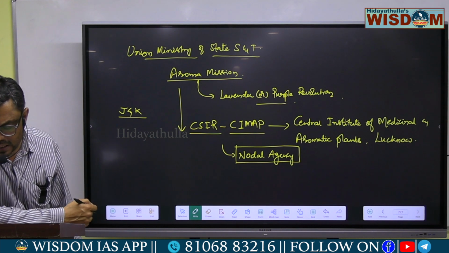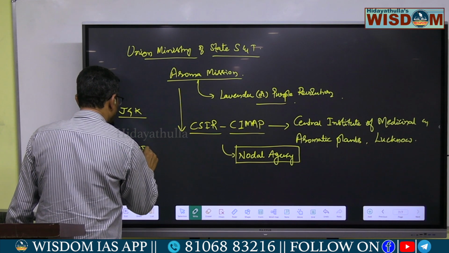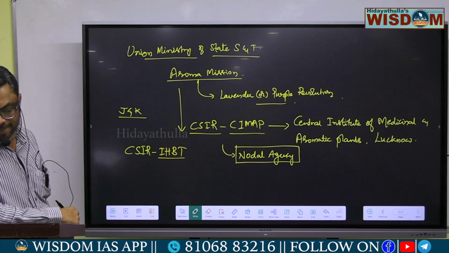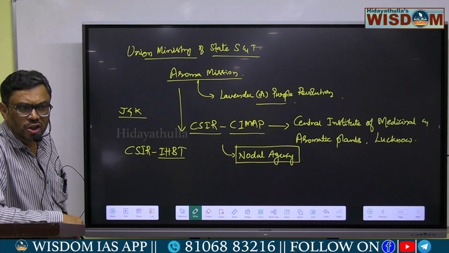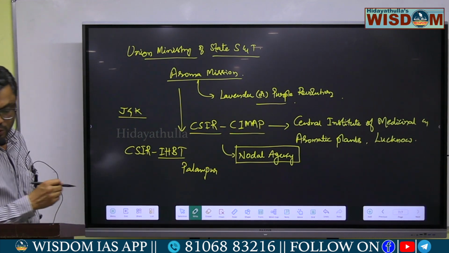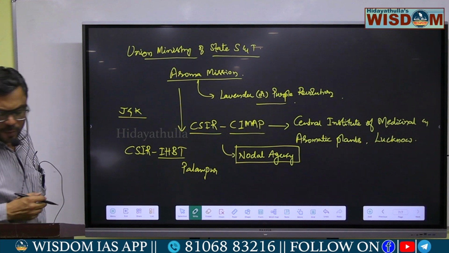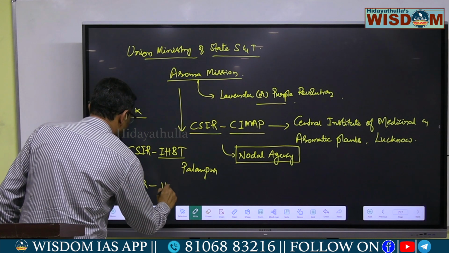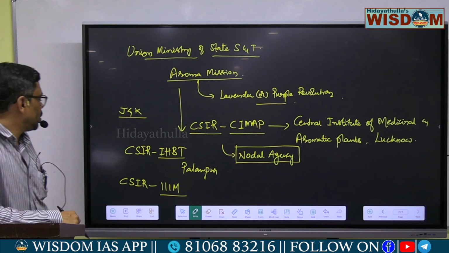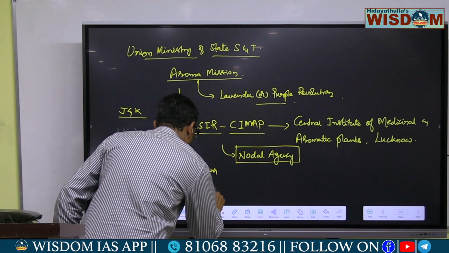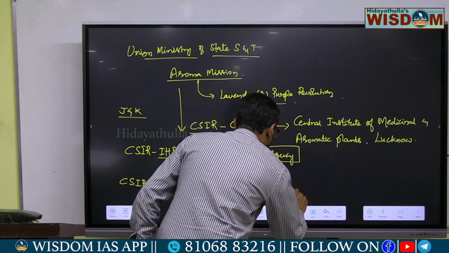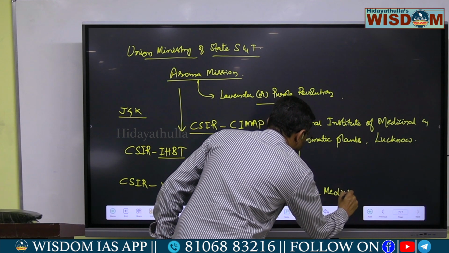Say, for example, CSIR IHBT, Institute of Himalayan Bioresource Technology, which is located in Palampur, and also CSIR IIIM, Indian Institute of Integrative Medicine, which is in Jammu.